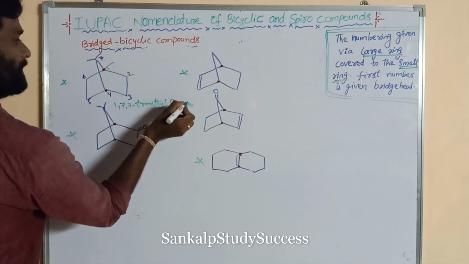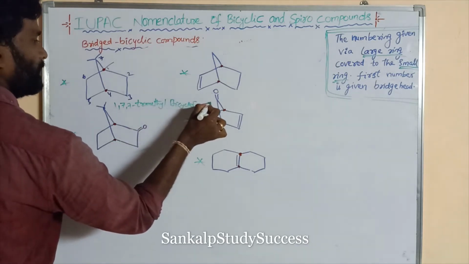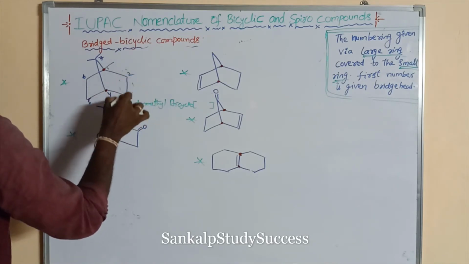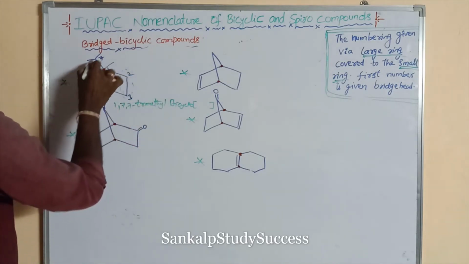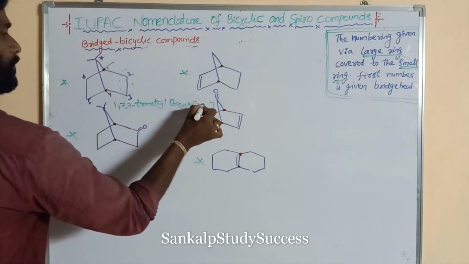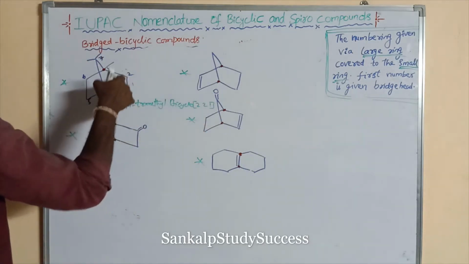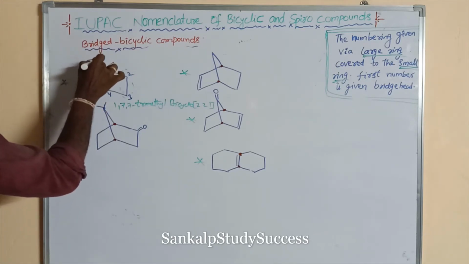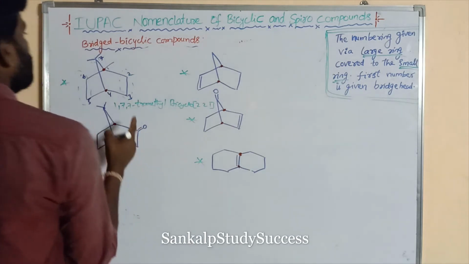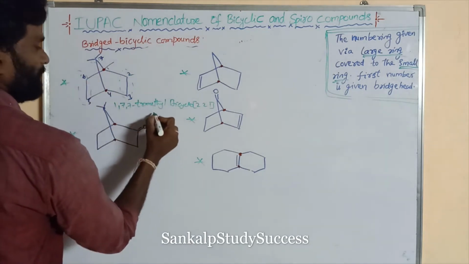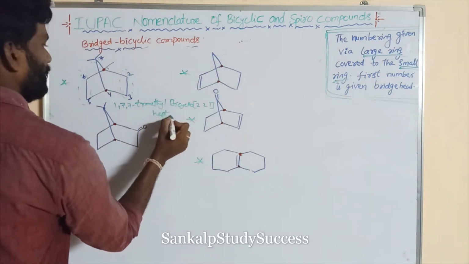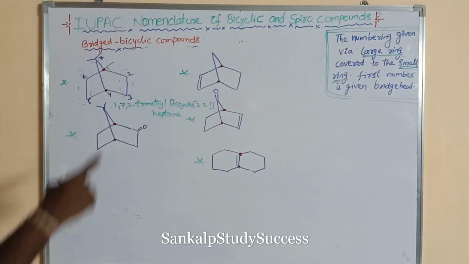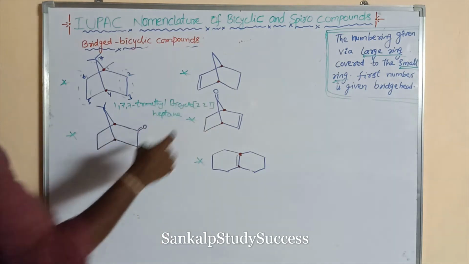Bicyclo. What is its number? So this is the 2 carbon bridge. This is 1 carbon. 2, 2, 1. So this is the 2 carbon bridge. This is also a 2 carbon bridge. So this is a 1 carbon bridge. So 2, 2, 1. So total how many carbons? 7 carbons. Heptane, all single bonds. So what is its name? 1,7,7-trimethylbicyclo[2.2.1]heptane.